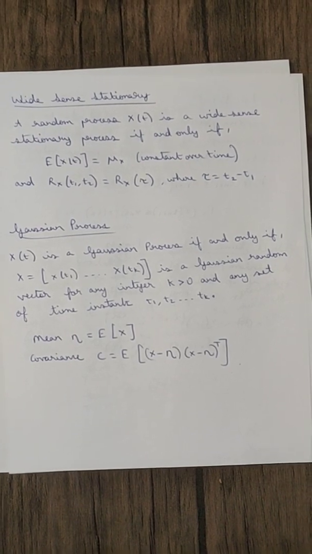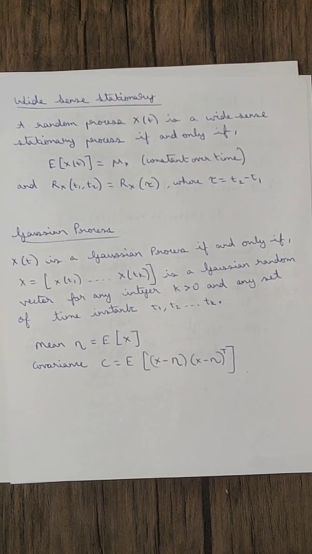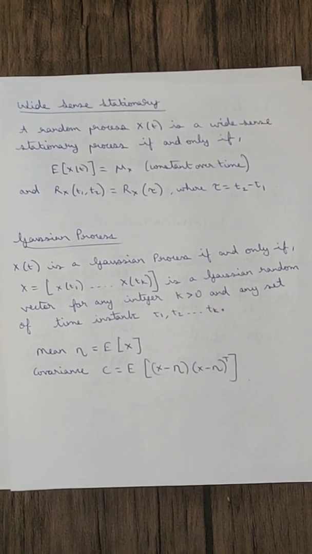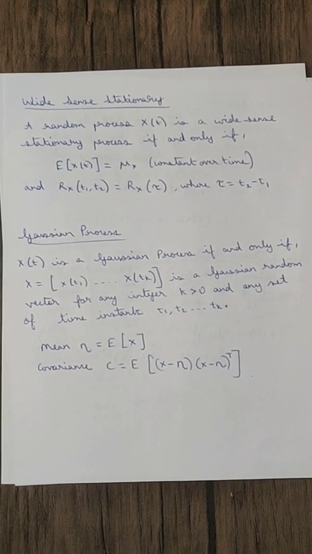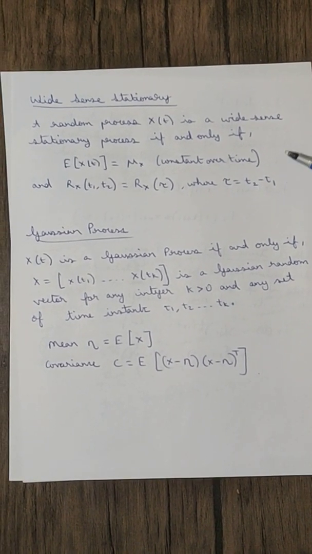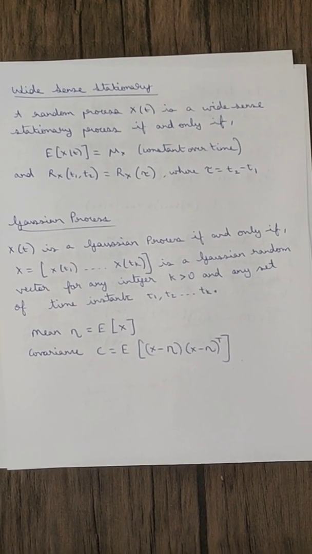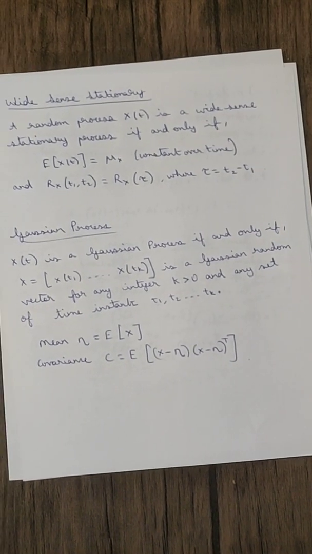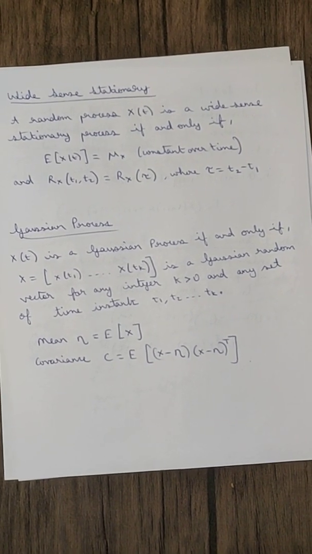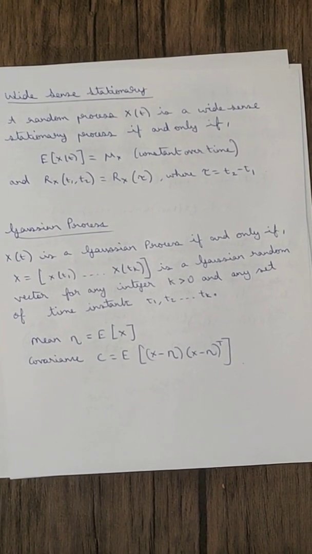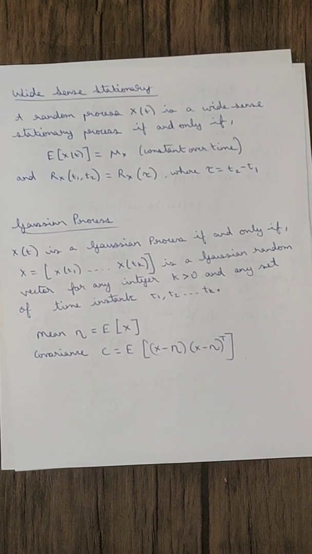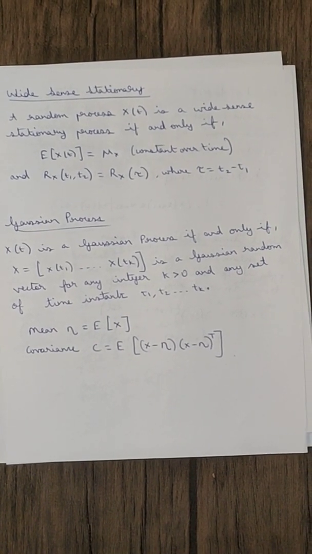We don't need strict-sense stationarity because our only required parameters are the mean value and the power spectral density, which we can obtain for any time if a process is wide-sense stationary. So in communications, this is a very important criterion used for all the signals and to model the noise.